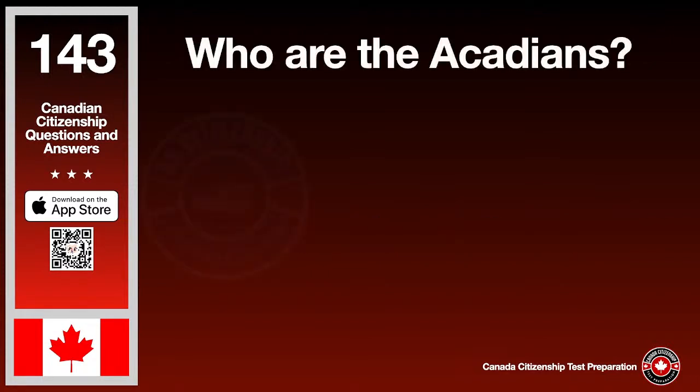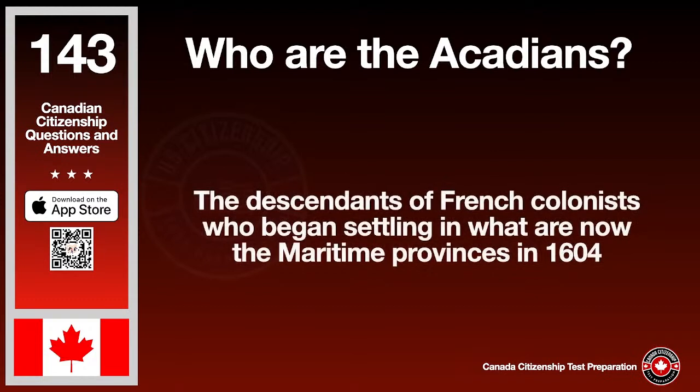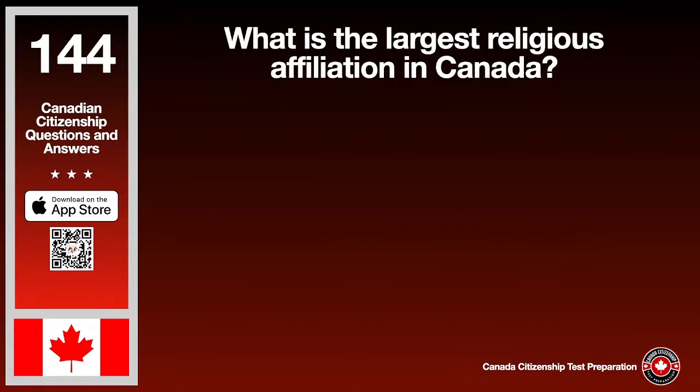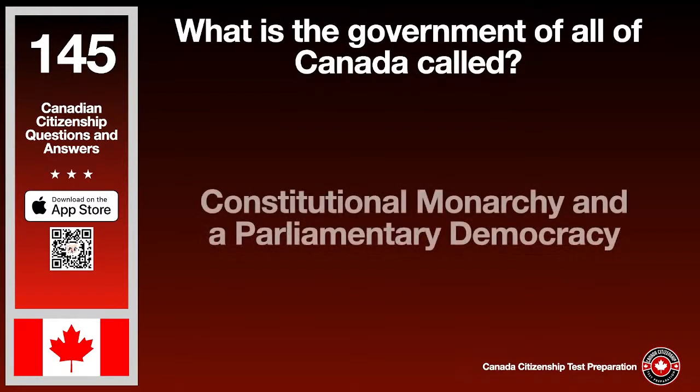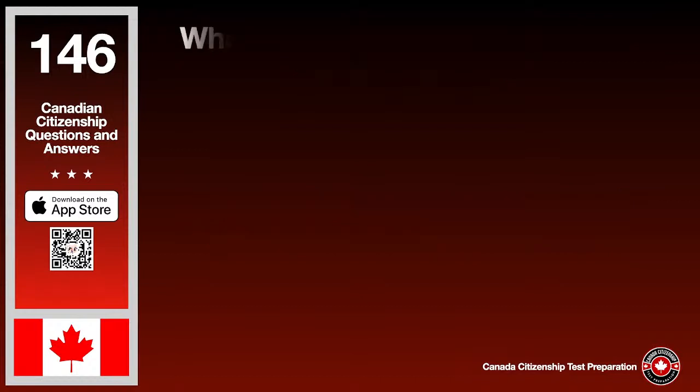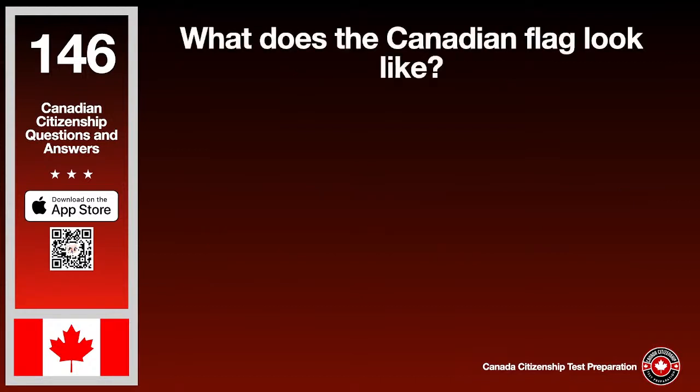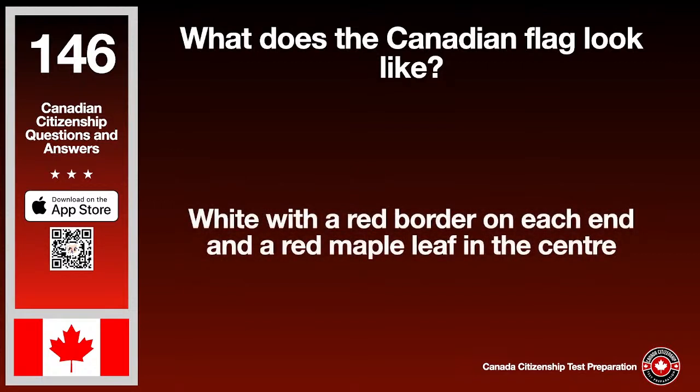Who are the Acadians? The answer is the descendants of French colonists who began settling in what are now the Maritime Provinces in 1604. What is the largest religious affiliation in Canada? The answer is Catholic. What is the government of all of Canada called? The answer is constitutional monarchy and a parliamentary democracy. What does the Canadian flag look like? The answer is white with a red border on each end and a red maple leaf in the center.